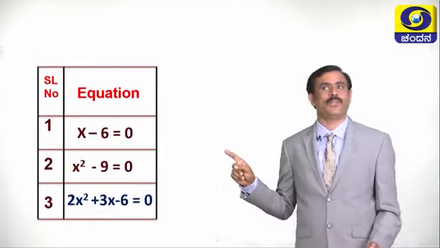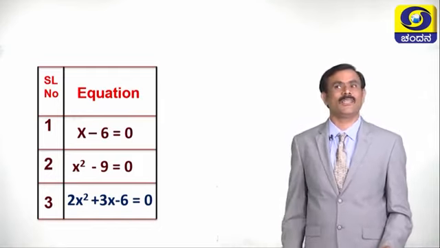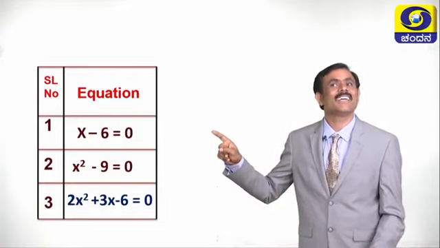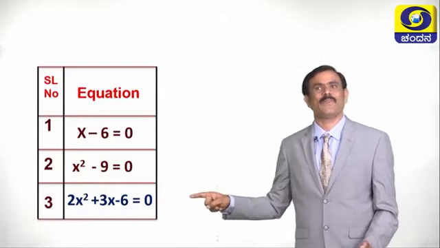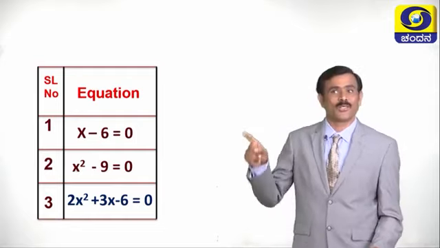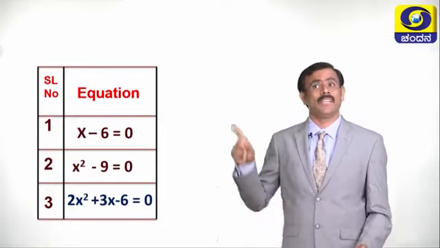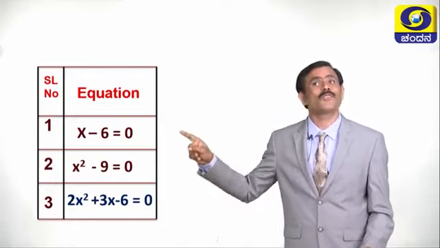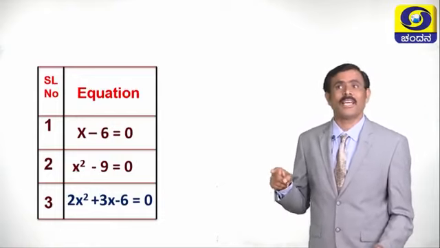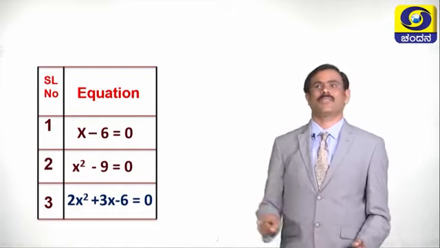Children, see carefully the first equation. What is the value of x in this equation? Predict. The value of x is 6. If in the place of x, if you write 6, 6 minus 6 equals 0. So, this is the value of x. 6 is the value of x. It is also called as root of this equation, or solution for this equation.